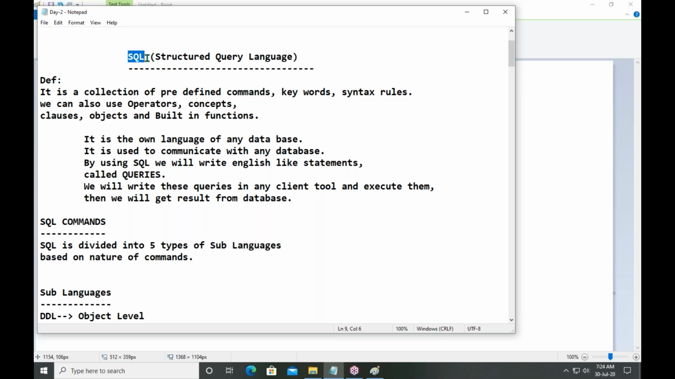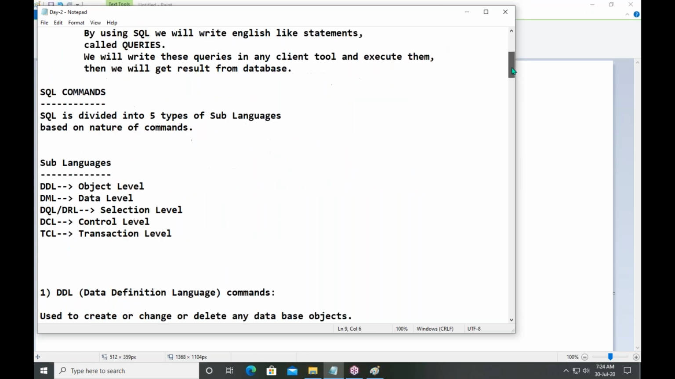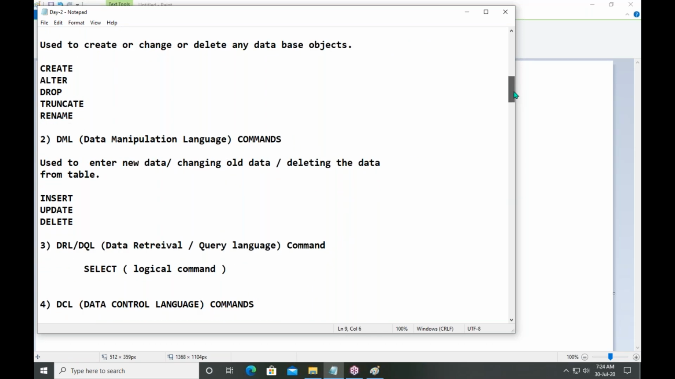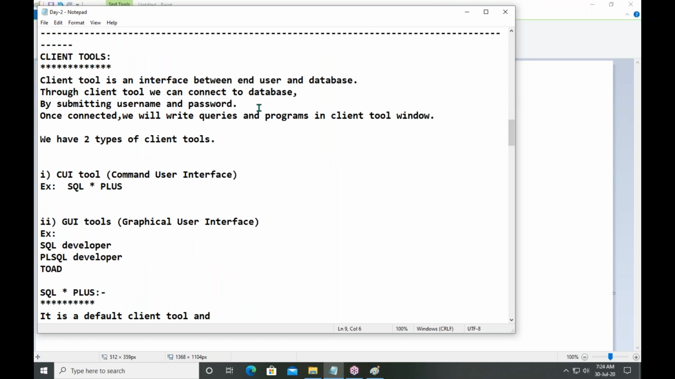Then where should I write the query? Next question is, in which environment can we write queries? Listen, the next concept is client tools. What is a client tool? A client tool is an interface between you and your database. A client tool is an interface between the end user and your database.